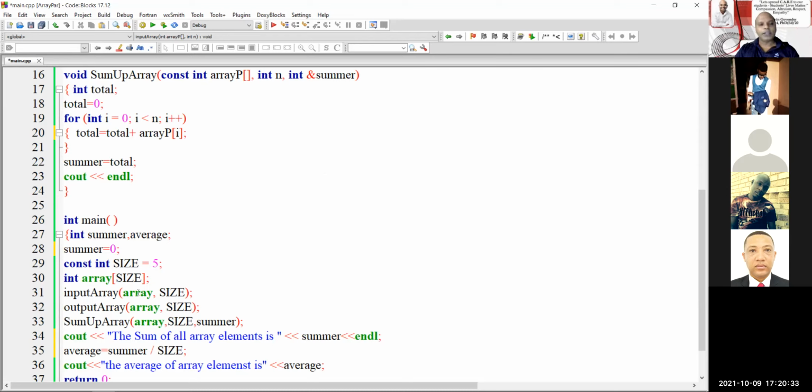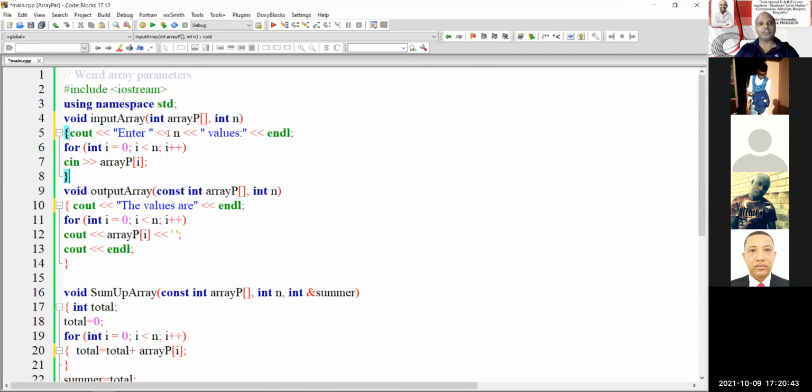So now you'll notice that I am passing across the whole array. It takes the whole array and the value of 5, and it gets passed across in line number 4. Then it simply does an input into the array. It's going to run from 0 to 4: 0, 1, 2, 3, 4. That's 5 elements.